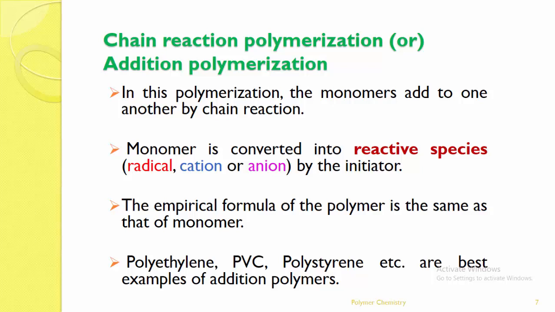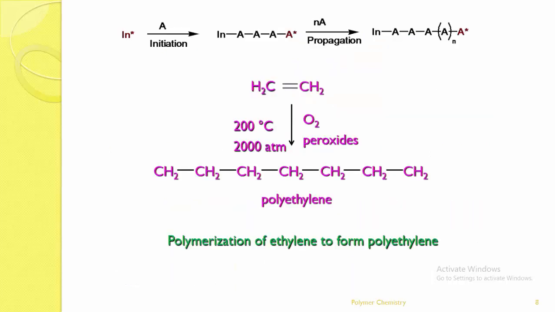Which types of polymers can be formed by chain reaction polymerization? Polyethylene, PVC (polyvinyl chloride), polystyrene, and other such examples can be formed by addition polymers or chain reaction polymers. Most polymers are formed by this chain reaction or addition polymerization. Let me see the example of ethylene, the polymerization of ethylene to polyethylene. Polyethylene can be formed by chain reaction, that is addition reaction, of ethylene.